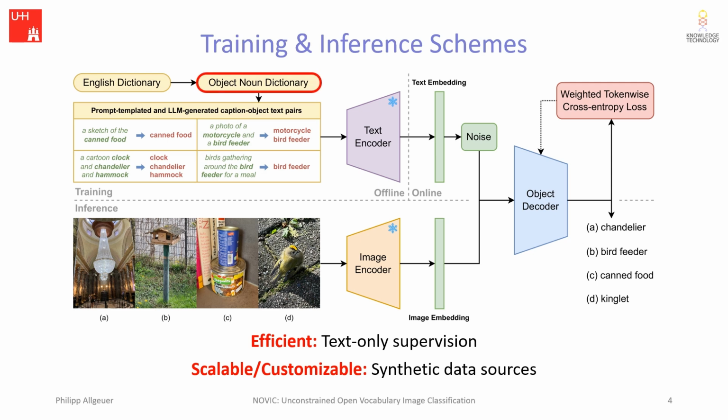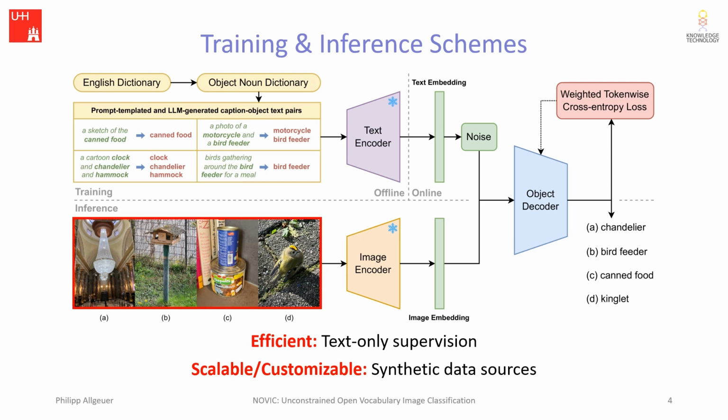An exhaustive dictionary of English object nouns was constructed and used to generate caption-object text pairs via prompt templating. A caption like "a cartoon, clock and chandelier and hammock" is encoded offline using a CLIP text model, has some noise added online, and is used to train the object decoder to output either clock, chandelier, or hammock. Some additional caption-object pairs were supplemented via LLM generation, like for example the caption "birds gathering around the bird feeder for a meal," which is expected to map to the object noun bird feeder.